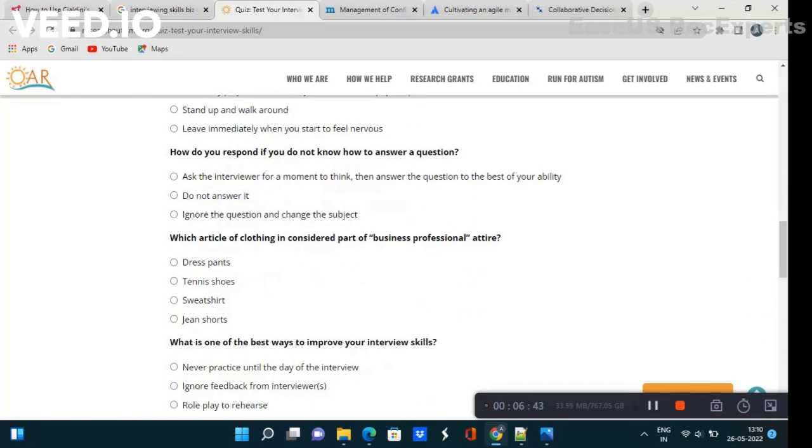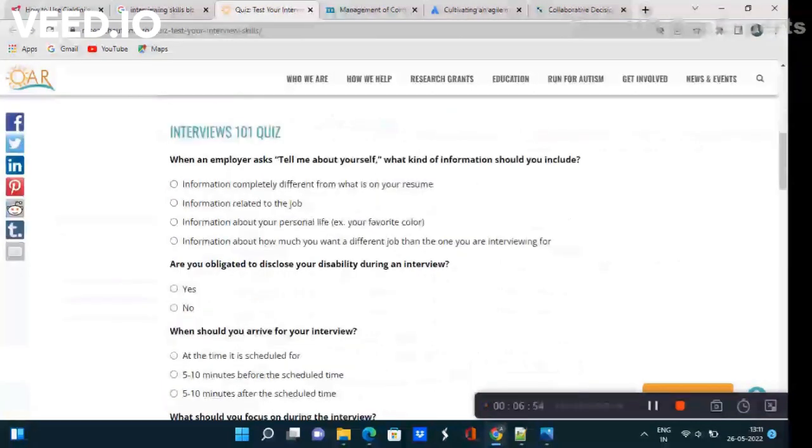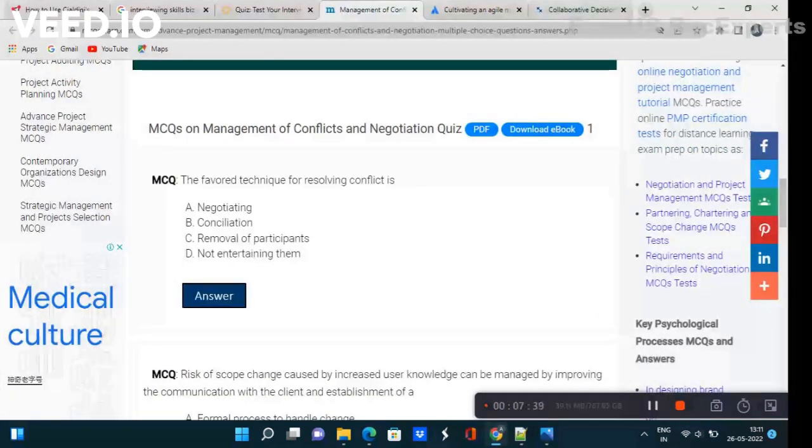So whenever they are conducting an exam, you are aware of what they are trying to ask. If you know what they are trying to ask, on which topic they are trying to ask, then you can easily do it because they mostly ask logical questions. Now the next important topic is handling conflict. So you have to go to Google and type MCQ on management of conflicts. You can find that the first question is, the favorite technique for resolving conflict is negotiation, because negotiation is very important. Like this you have to go down, I will provide the link of these MCQ. If you solve even 5 to 10 MCQ, then you will get an idea of how they are framing questions on management of conflicts.